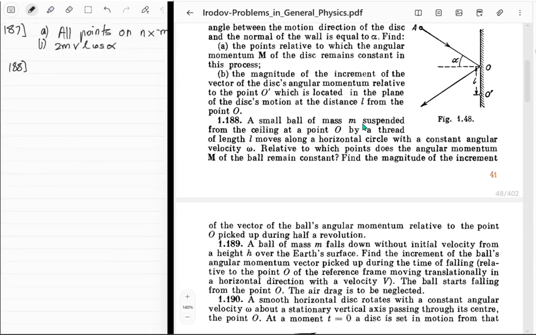A small ball of mass m suspended from the ceiling at a point O by a thread of length L moves along. Oh, come on. Are you serious? Okay, I've seen this kind of question as well in that exercise. So, exercise 5, rotational dynamics, case booklet.